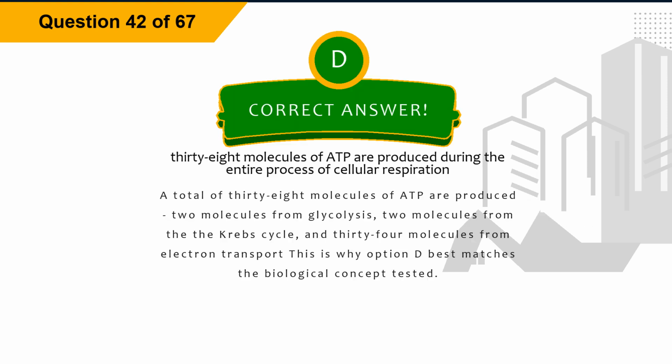The correct answer is option D, 38 molecules of ATP are produced during the entire process of cellular respiration. Explanation: A total of 38 molecules of ATP are produced, 2 molecules from glycolysis, 2 molecules from the Krebs cycle, and 34 molecules from electron transport. This is why option D best matches the biological concept tested.